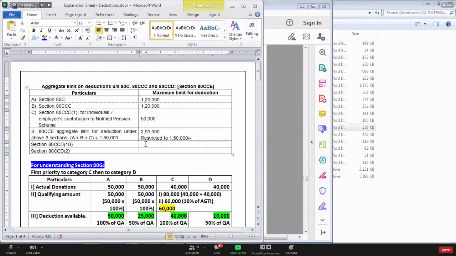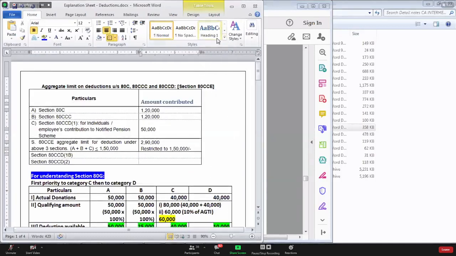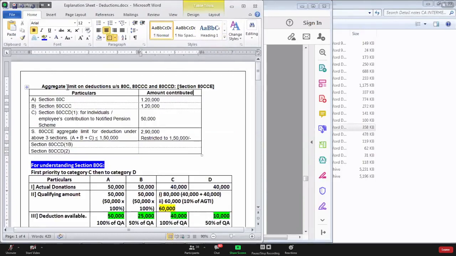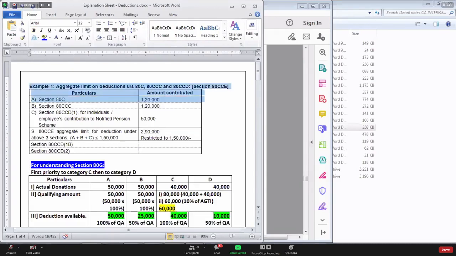Instead of this, if you just change the section in which you are claiming the deduction, you can claim more deduction.